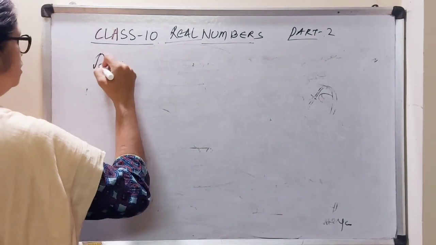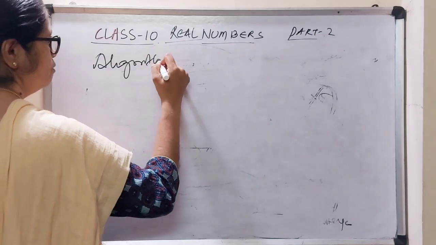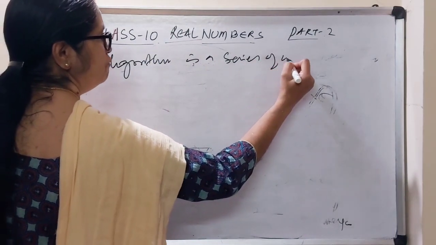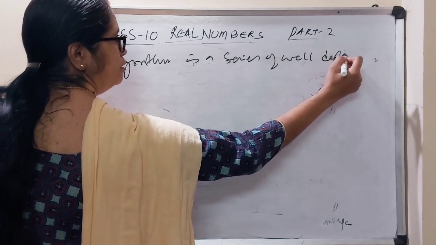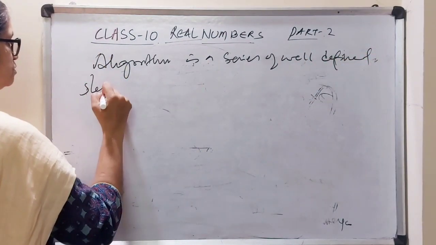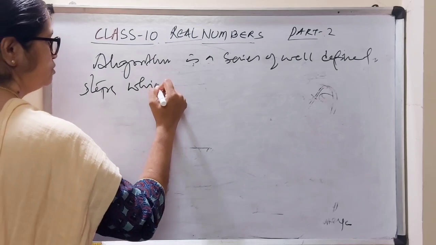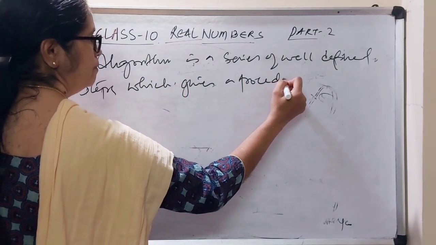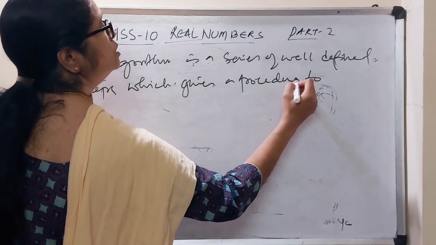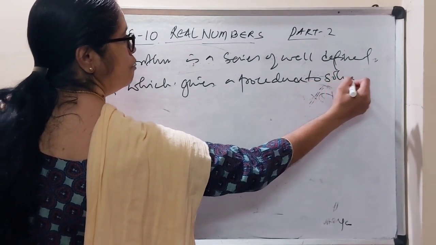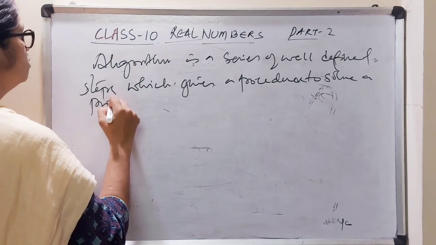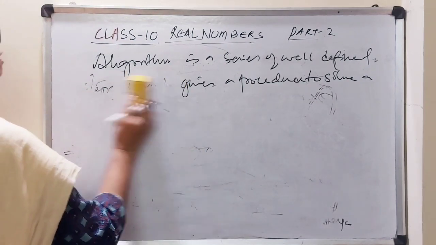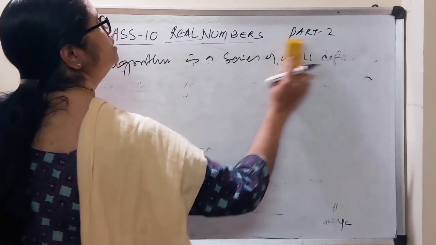So what is an algorithm? An algorithm is a series of well-defined steps which gives a procedure to solve a problem. Okay, this is an algorithm. Step-by-step procedure is algorithm.